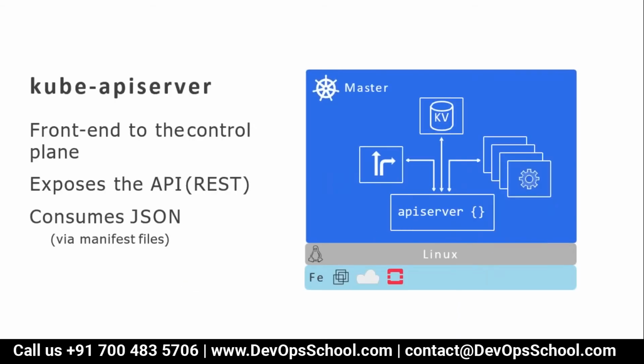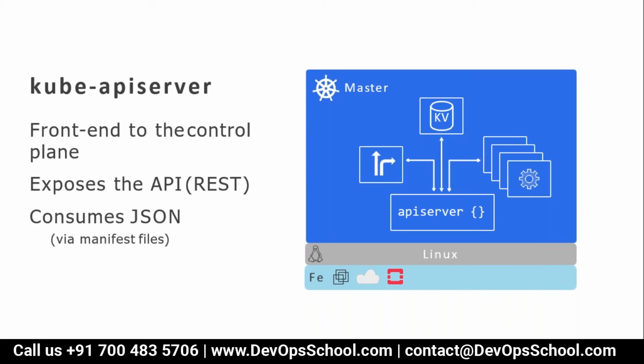What is the API server? Typically we call it a front end to the control plane. Front end means if you want to send any communication to the cluster, you interact with the front end, that means you interact with the API server.